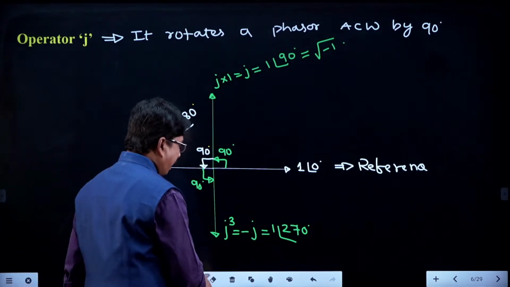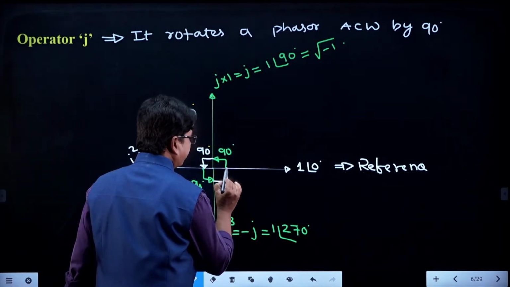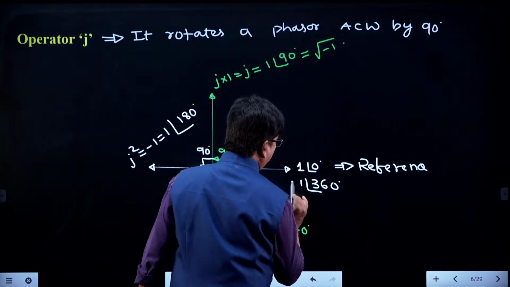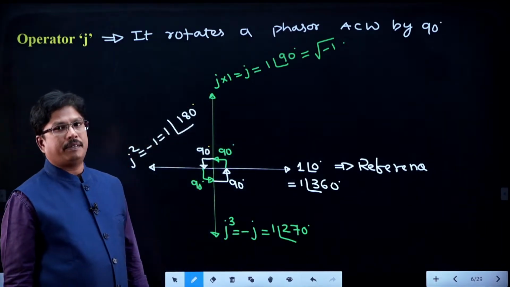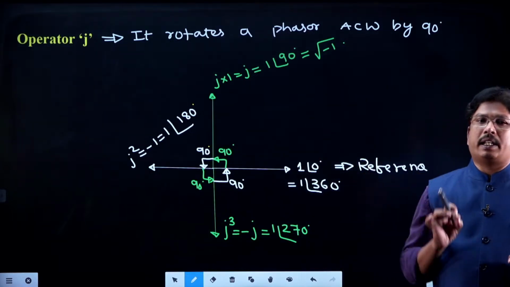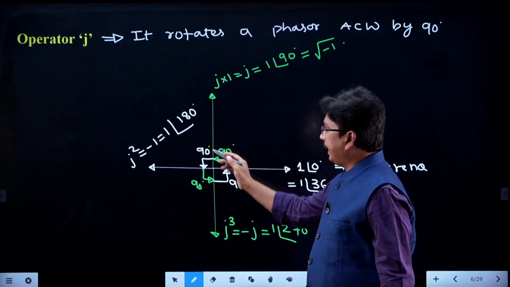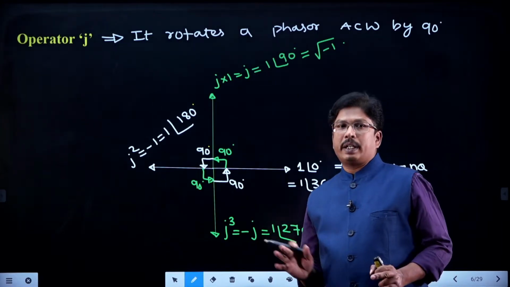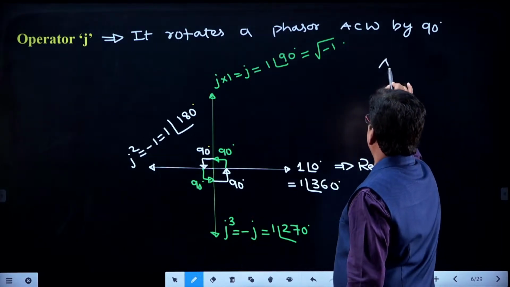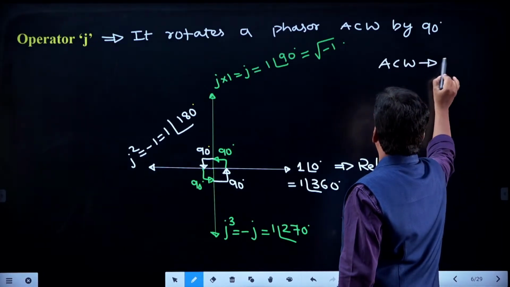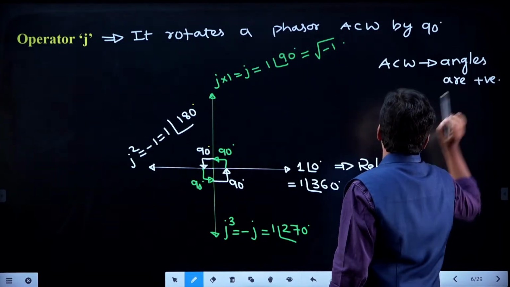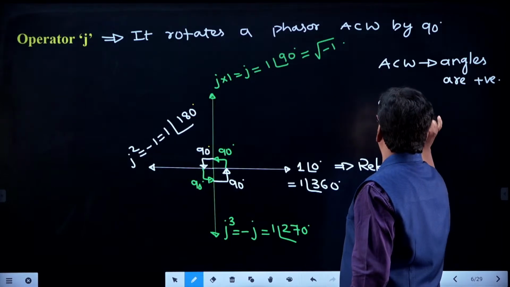Right. And whenever you have one more shift by 90 degrees from here to here, that will be 1 at an angle of 360 degrees. So 1 at an angle of 0 is nothing but 1 at an angle of 360. So we can say that the angle rotation in the anti-clockwise direction is always positive. So plus 90, again 90, again 90, again 90. Whenever you are moving in the anti-clockwise direction, the angles are always positive. Conversely, we can say that in the clockwise direction, angles are negative.